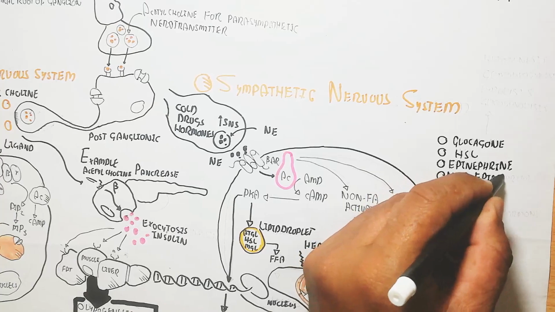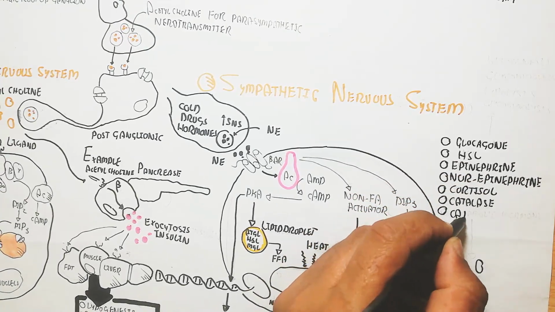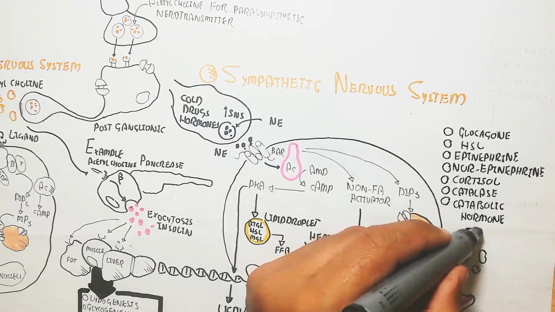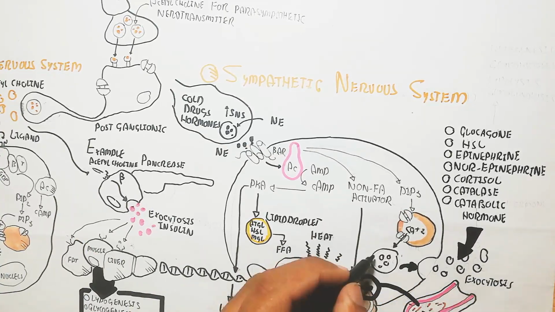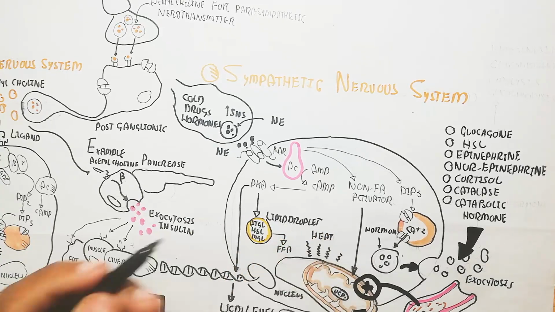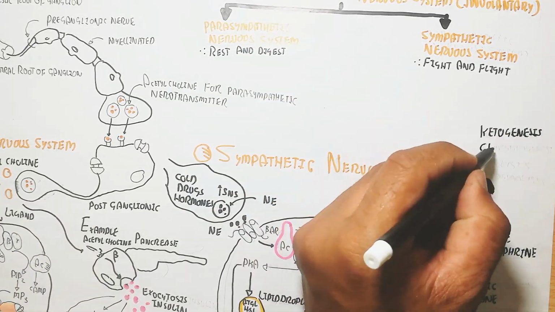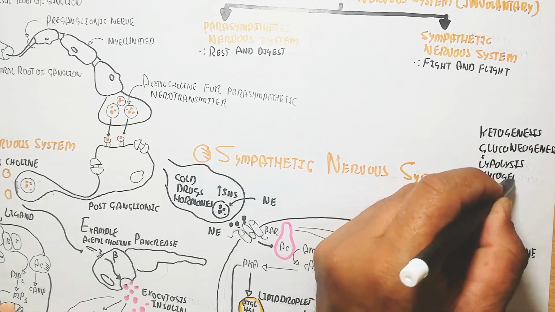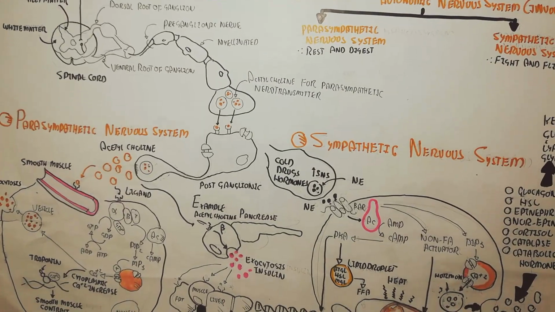So in this way, there is exocytosis of hormones like glucagon, hormone sensitive lipase enzyme production, epinephrine and norepinephrine, cortisol, catalase, and catabolic hormones, which work for the sympathetic nervous system response. The catabolic activity occurs mostly in the sympathetic nervous system rather than the anabolic activity triggered by the parasympathetic nervous system. Ketogenesis, gluconeogenesis, lipolysis, and glycogenolysis will occur. The ketones will be produced more if the sympathetic nervous system activation continues.